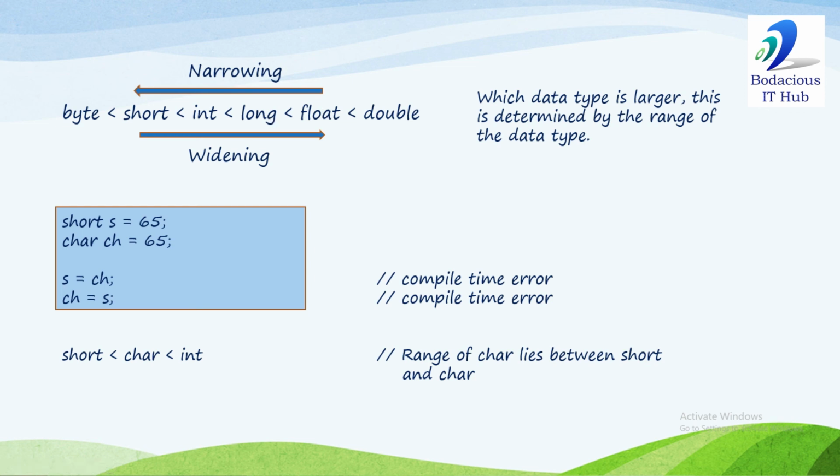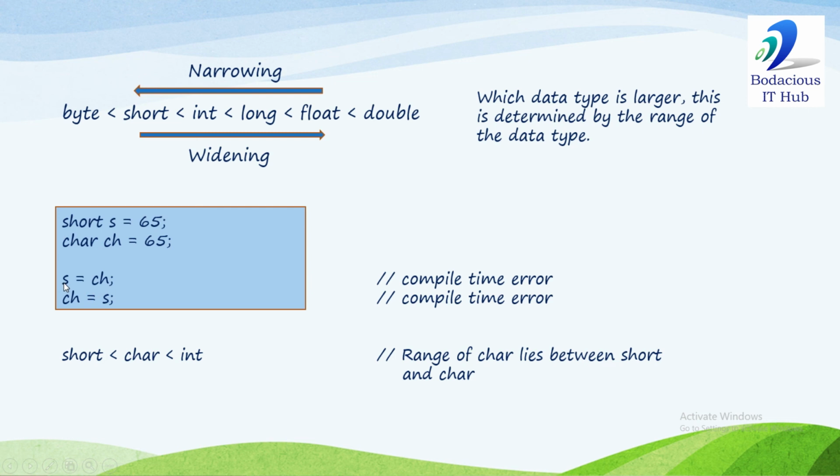Okay. Now we take one more example. Short S is assigned 65, character CH is assigned 65. If you assign character to short or you assign short to character, both will generate a compile time error, because the size of both data types is 2 bytes. So size is the same, but character is an unsigned data type. So the range of the character data type is larger than short. So when we assign character to short, this is an example of narrowing.